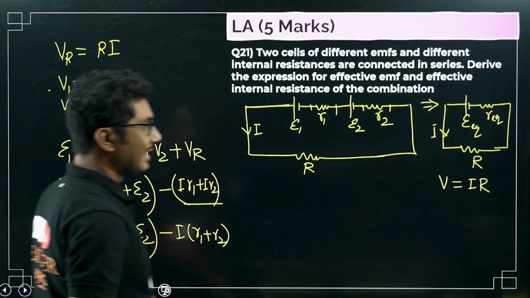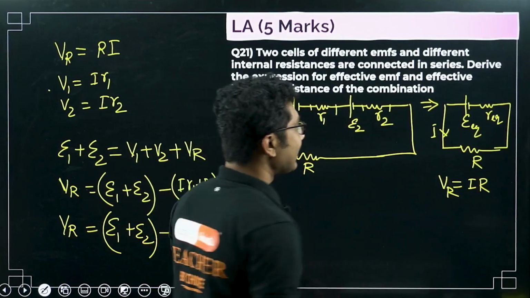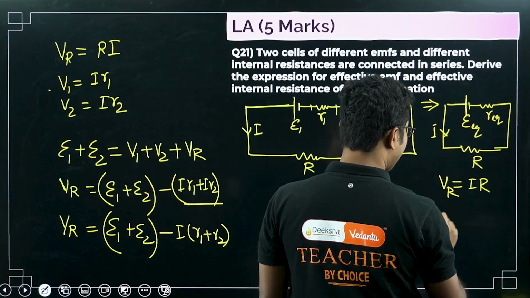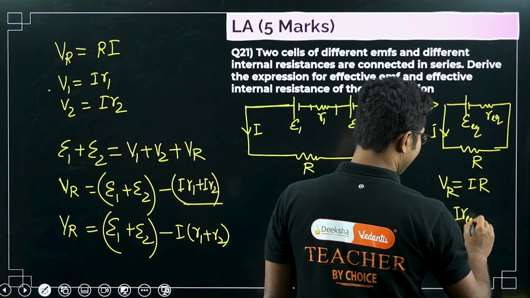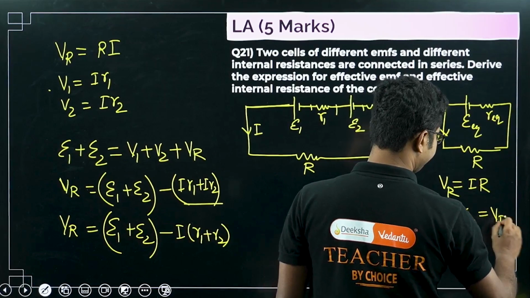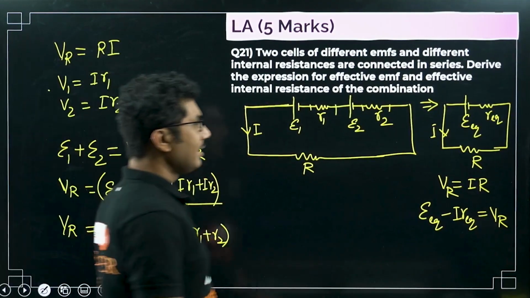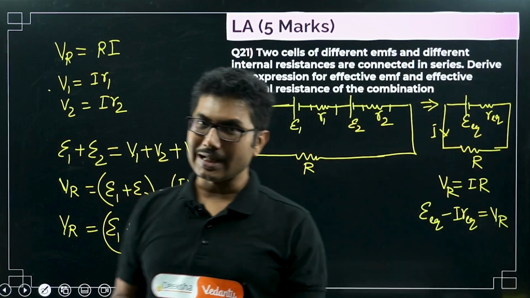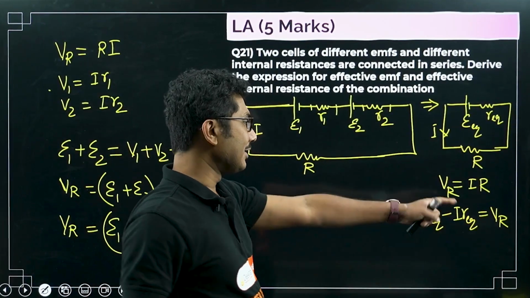Now in this case also VR is IR, and from the battery we can say epsilon equivalent minus I R equivalent is equal to VR, right? This is the standard equation for a cell. The voltage drop is basically given by epsilon minus Ir. So in this case epsilon equivalent minus I R equivalent is equal to VR.